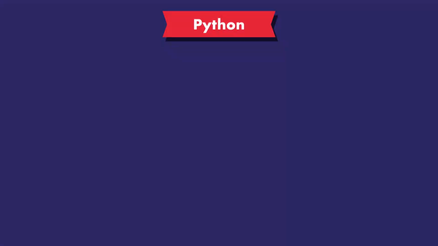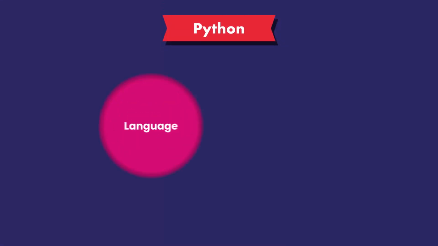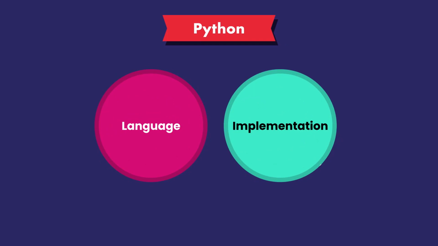We mean two separate things that are closely related: the Python language and a particular implementation. Python as a language is just a specification that defines a set of rules and grammar for writing Python code. A Python implementation is basically a program that understands those rules and can execute Python code.